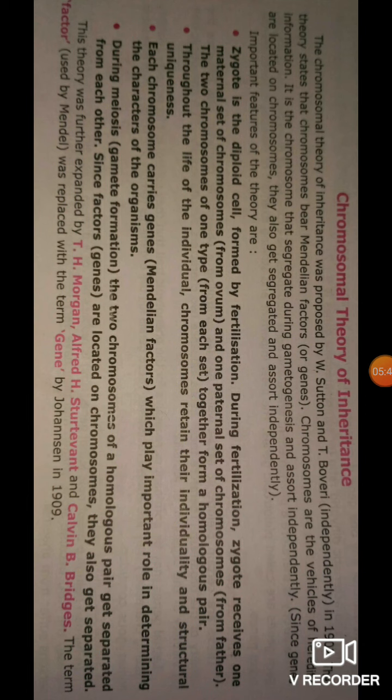This theory was further expanded by T.H. Morgan, Alfred H. Sturtevant, and Calvin B. Bridges. Mendel's term factor was replaced with the term gene by Johannsen in 1909.